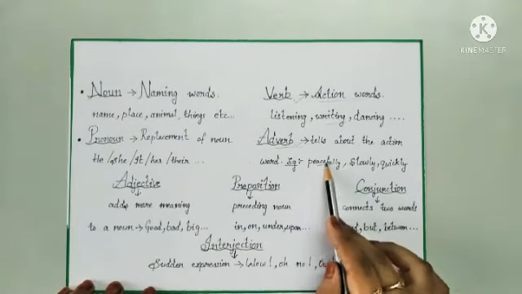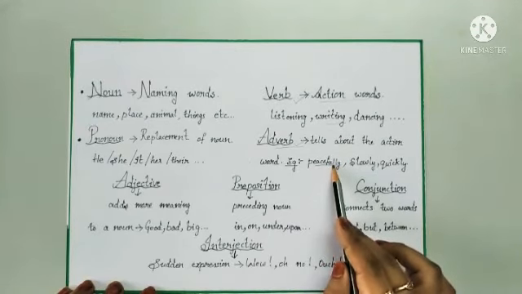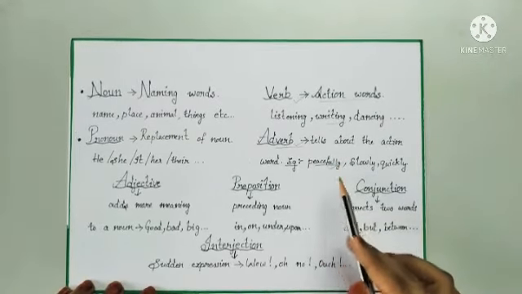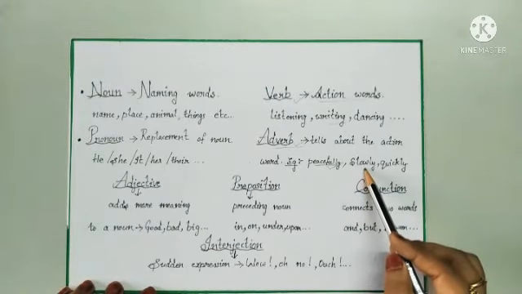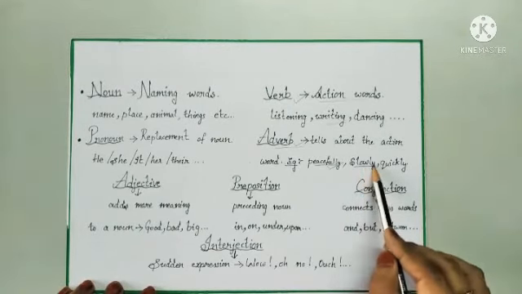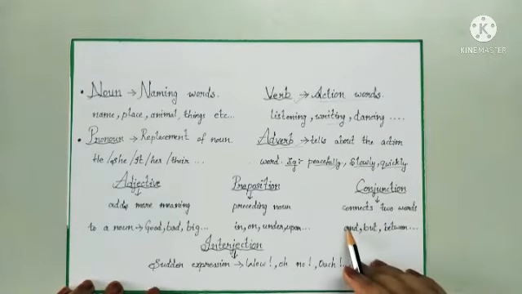How are you listening? The action is done in a peaceful way. This is called adverb. He is writing very slowly. Slowly. Quickly. All these words come under adverb.